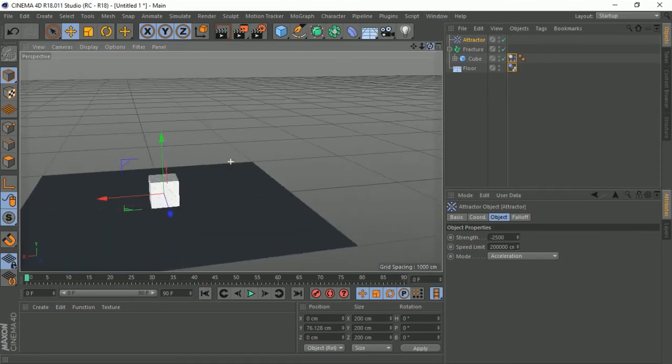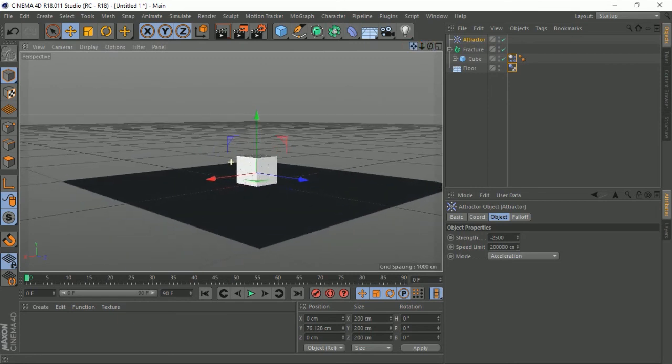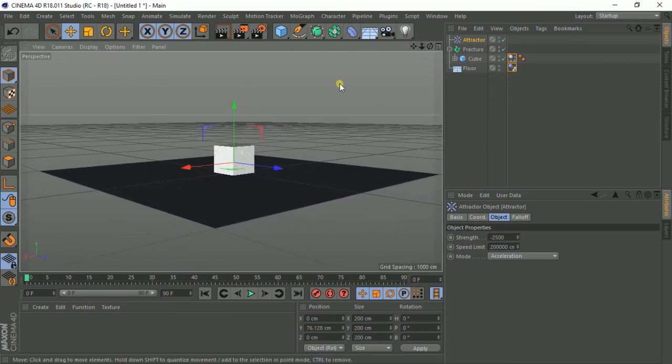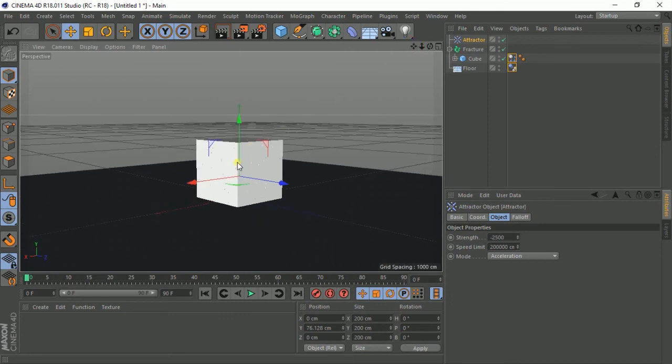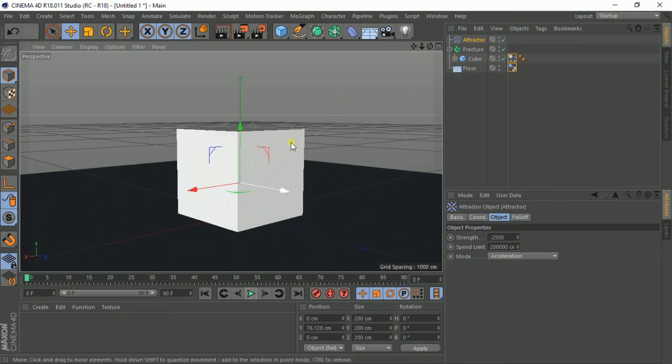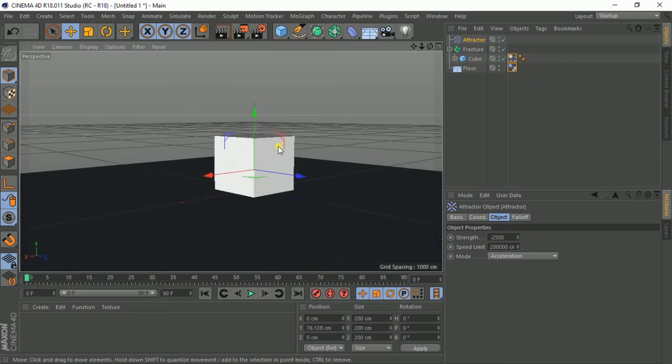Let this be the end of part 1, and in part 2 we are going to see how to add fire and smoke to our elements so as to have a realistic explosion. See you guys in the next tutorial.